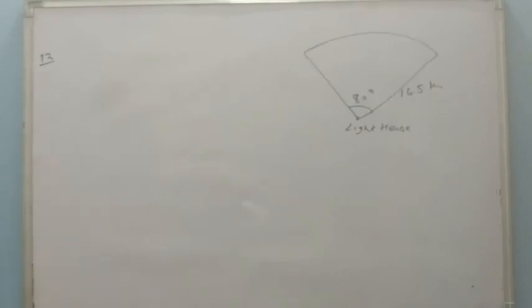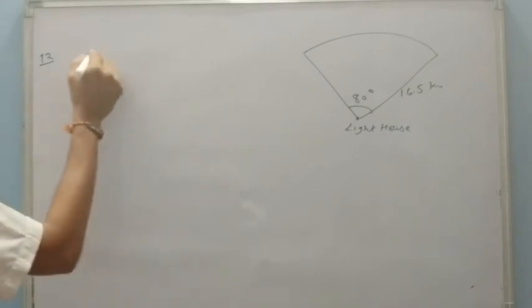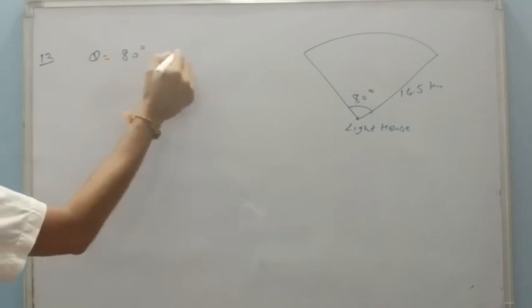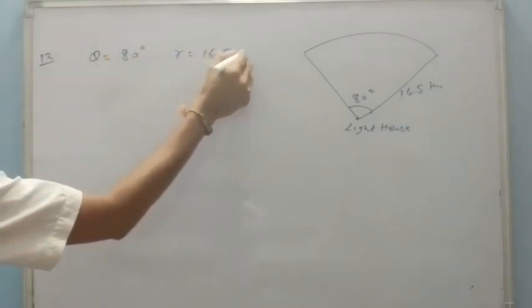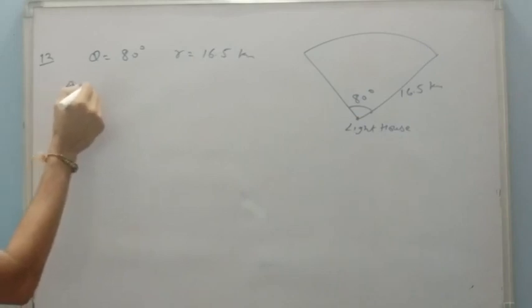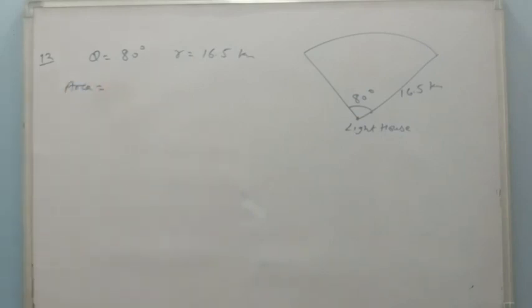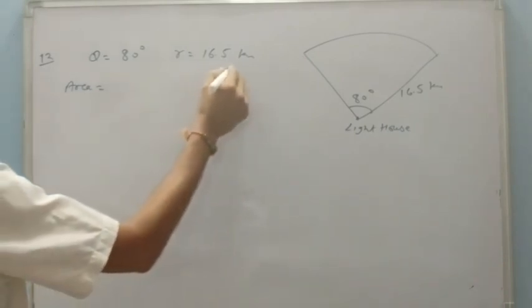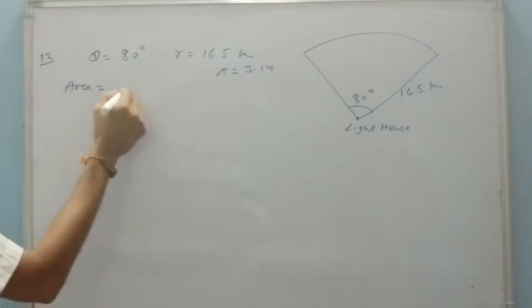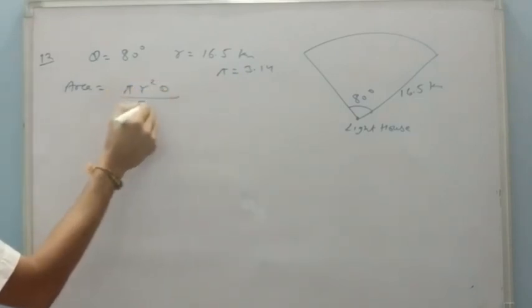Now there is question number 12. A lighthouse to warn the ships covers a distance of 16.5 kilometer in the radius and the angle covered is 80 degree. Then find the area covered by it. Again here theta is equal to 80 degree and r is equal to 16.5 kilometer. So area will be, it is a sector again. Here no condition is given, so we have to use pi as 3.14. Area is pi r square theta upon 360.